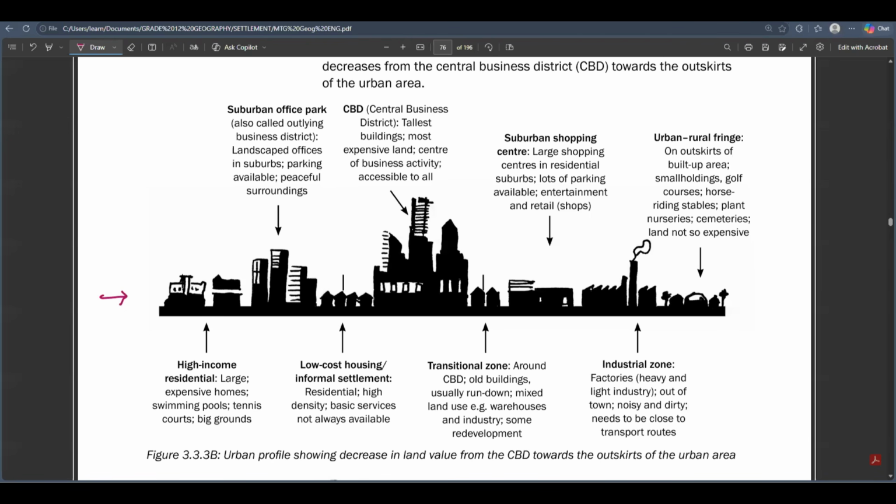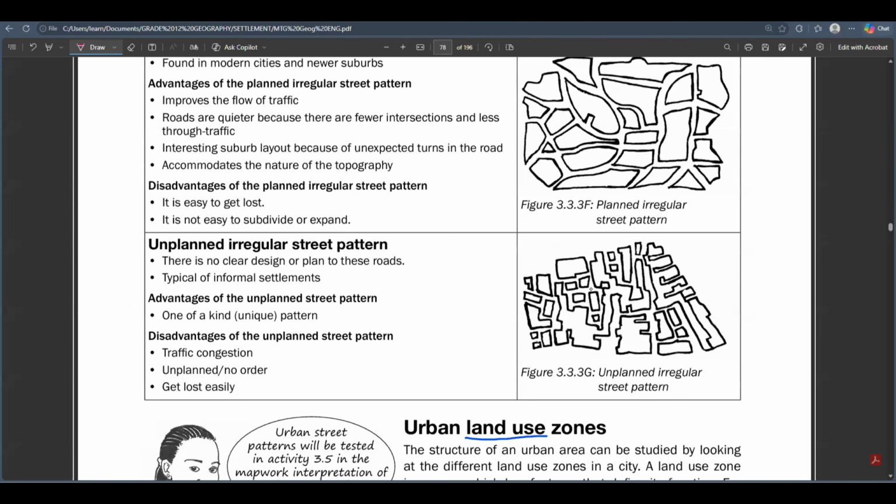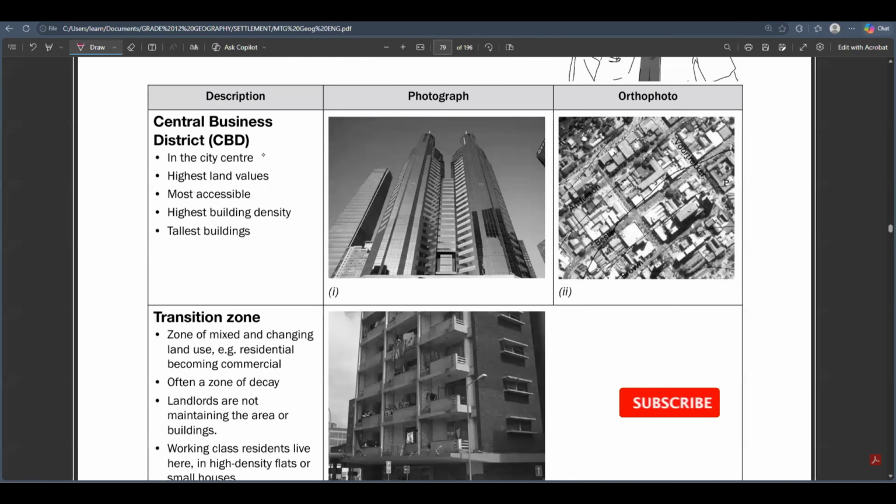So we're going to start at the city center itself. That is the Central Business District. So at the center, we find the Central Business District. As it says, guys, this is a business area. It's a place that is full of business. So basically, this place must have quite a couple of buildings, and those buildings must be tall, of course, so that people can maximize the number of offices that they can have. So in a very busy area, guys, there must be tall buildings.